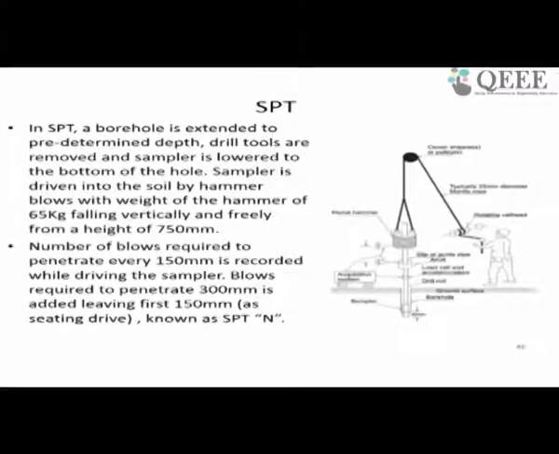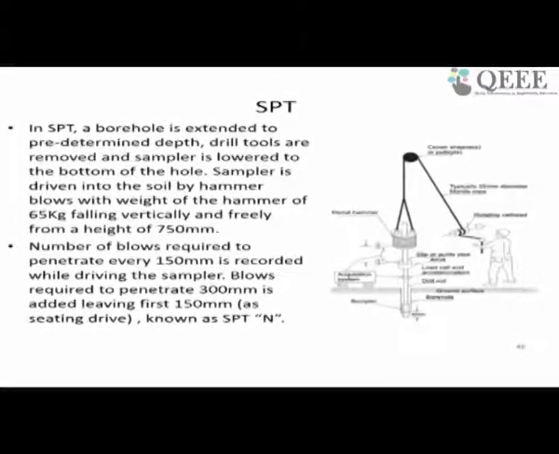The hammer weight usually will be 65 kg and the drop of the hammer is 750 millimeter. The height and the weight in combination give a specific energy to the sampler, which when given gets penetrated a particular value.